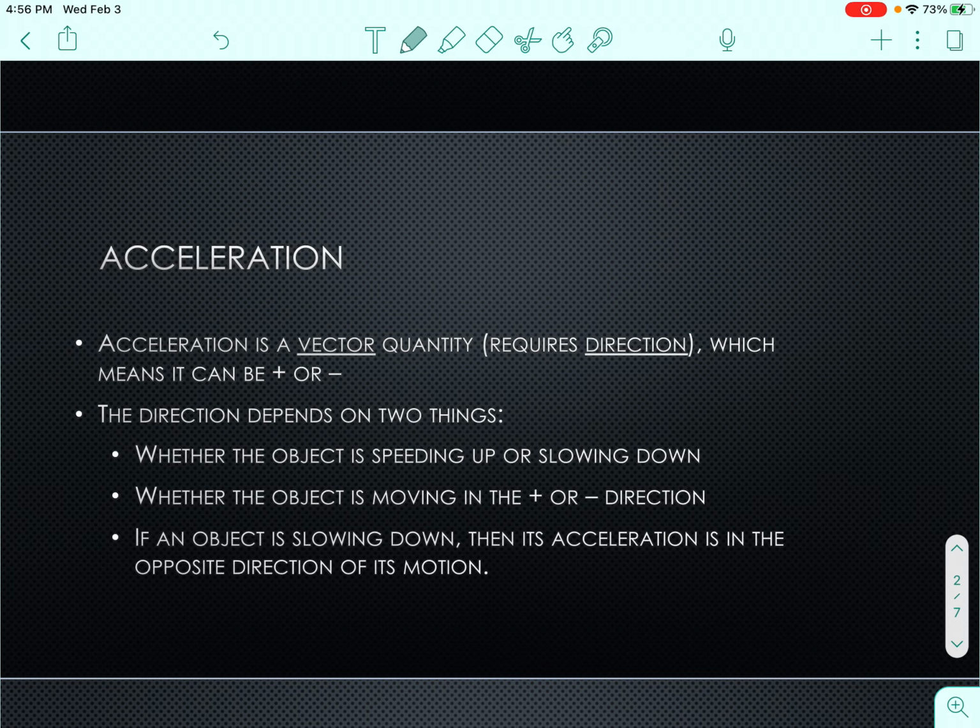If an object is slowing down, then its acceleration is in the opposite direction of motion. So this is a little bit confusing to some people. Let's imagine that we're moving to the right. If you're moving to the right, your velocity is to the right, okay? But if your velocity is getting smaller, you're slowing down, your acceleration is actually the other way. Your acceleration is going the opposite way because it's slowing you down.